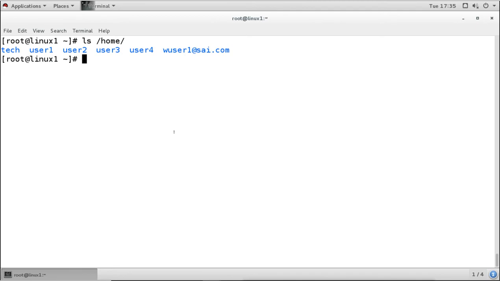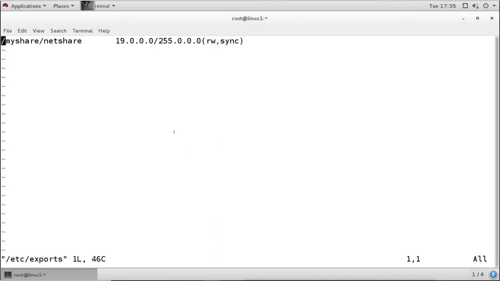For that, what I will do here, I will open the configuration file for NIS, and I will say I want to share the home directory with everyone within our domain with read-write permission. So we are sharing the home directory from the server.